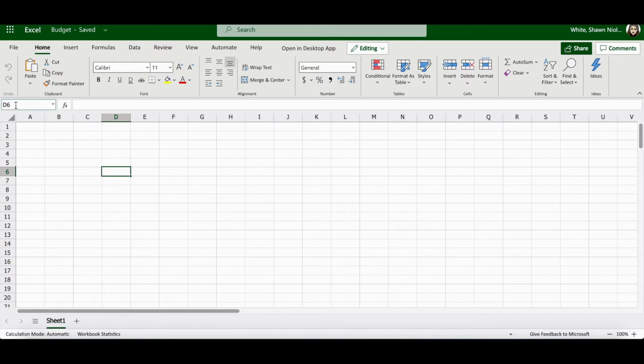There are two ways to add data into a spreadsheet. One is to select the cell, make it the active cell, and then begin typing the information, or to type the information in the formula bar. The formula bar is right next to this FX. In this case, we're going to type in cell A1, my with a capital M, and budget with a capital B. Then we're going to enter.